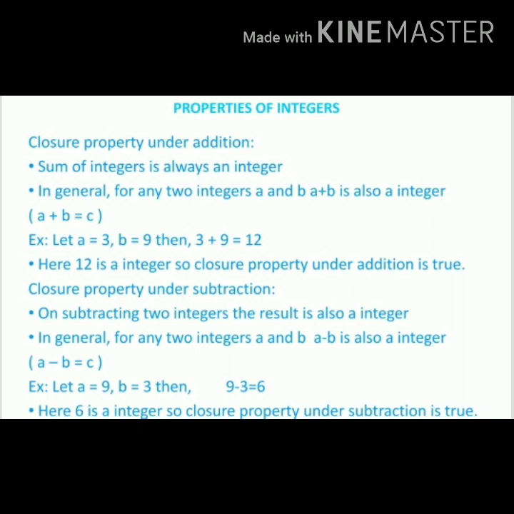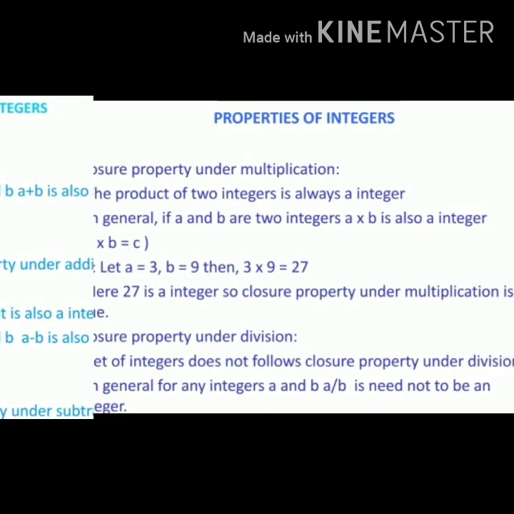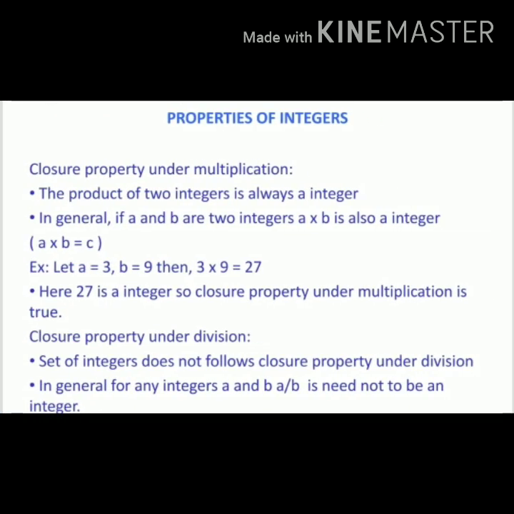Friends, next let us learn about closure property under multiplication. The product of two integers is always an integer. In general, if a and b are two integers, a into b is also an integer. That is, a into b equal to c. Let us take one example, friends. Let a equal to 3, b equal to 9. Then 3 into 9 equal to 27. Here 27 is an integer, so closure property under multiplication is true.